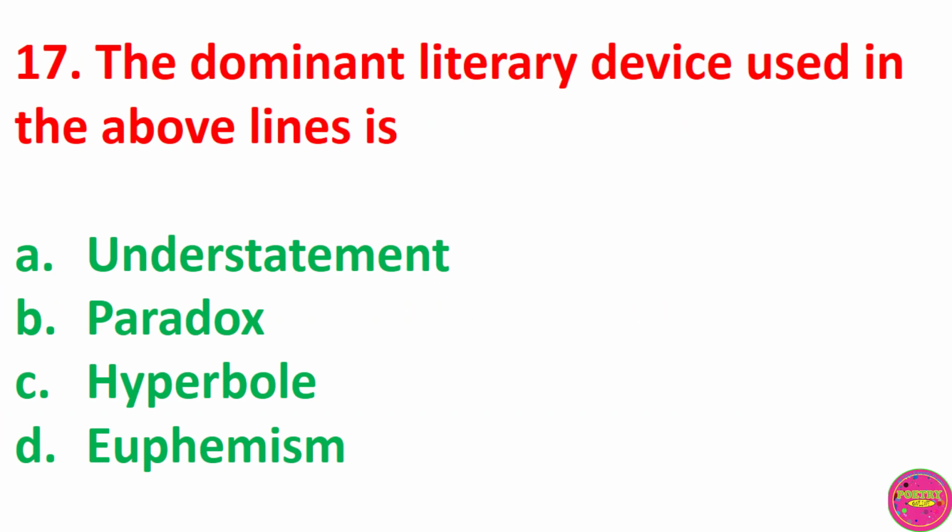Question 17. The dominant literary device used in the above lines is A. Understatement. B. Paradox. C. Hyperbole. D. Euphemism. The correct answer to this question is B. Paradox.